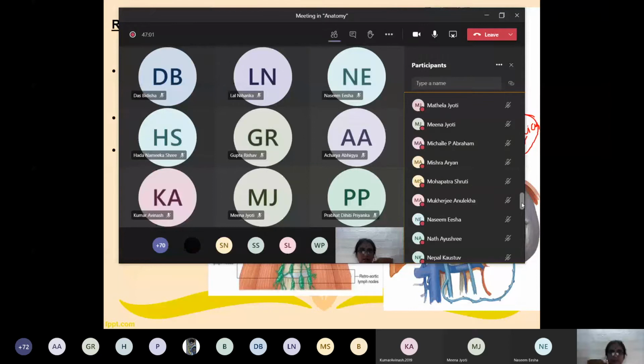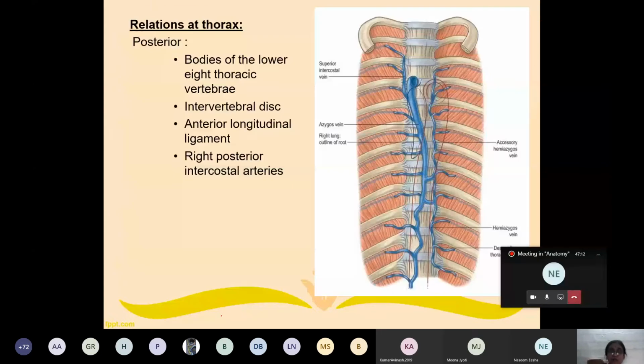Okay, now the relations at the level of the thorax. As you all know, the azygous vein lies in the paravertebral position. So posteriorly, what is the relation? Obviously, the bodies of the lower 8 thoracic vertebrae, because at the level of T4 it arches over the hilum of the right lung and terminates into the SVC. That means it is related posteriorly with the bodies of 8 thoracic vertebrae.